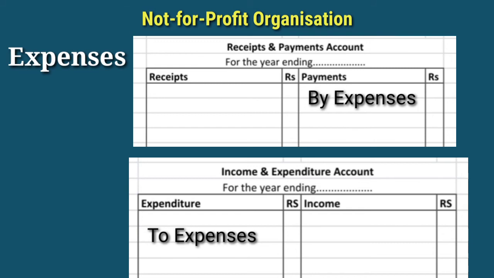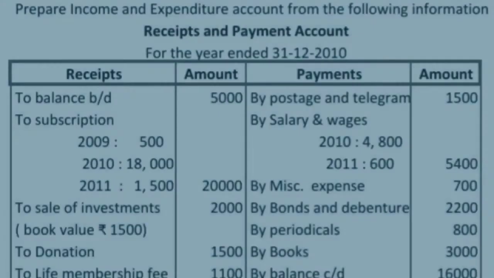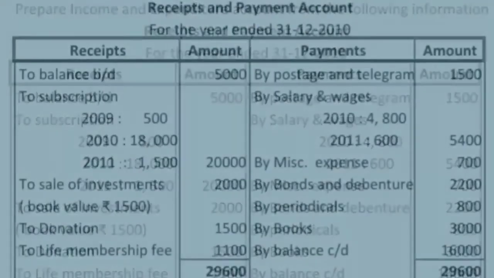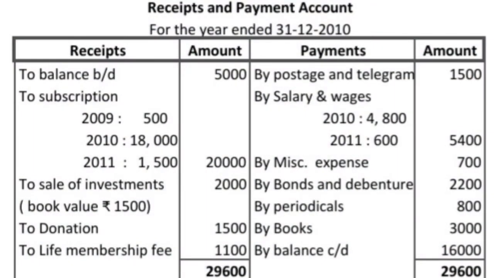Now we can solve a problem. Prepare income and expenditure account from the following information: receipt and payment account for the year ended 31st December 2010. Here we need to prepare the income and expenditure account. In the next videos we can prepare the balance sheet also. But now we just prepare the income and expenditure account.